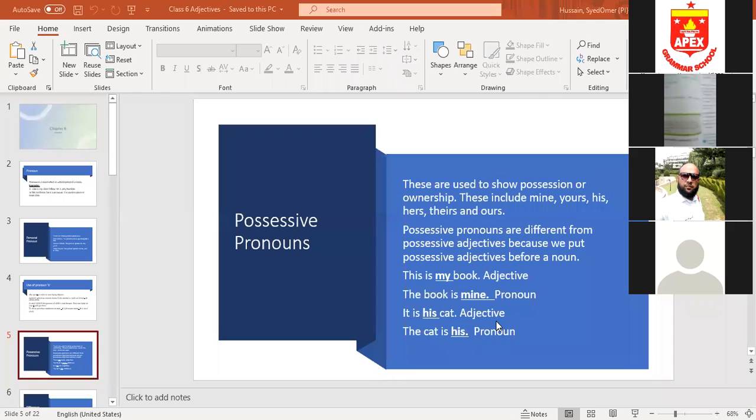The definition is the same. Possessive pronoun and possessive adjective show ownership or possession of anything. But possessive pronouns are different from possessive adjectives because adjectives are placed before a noun, but pronouns can be placed at the end. It is not necessary to put possessive pronouns before the noun, but adjectives are always put before a noun. Okay, keep all these points in your mind.